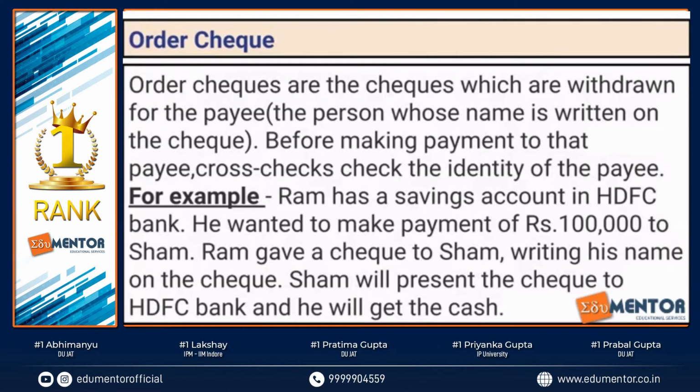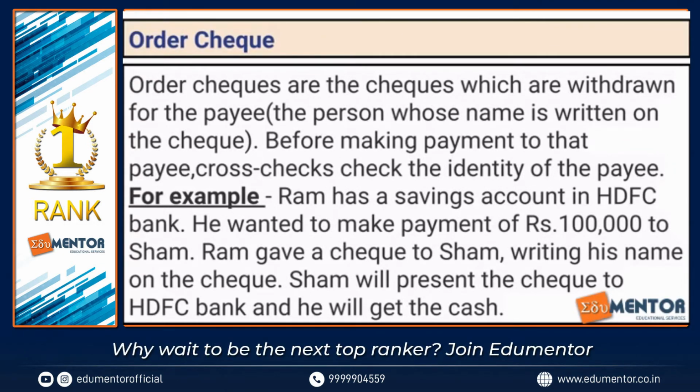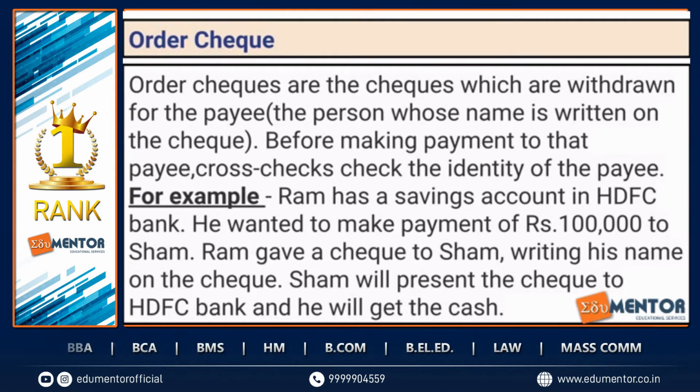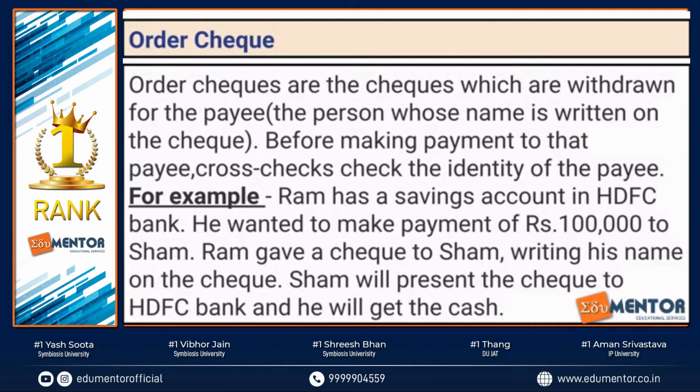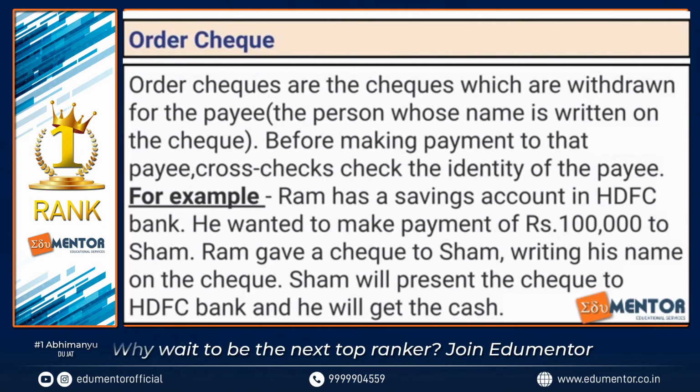Order check. Order checks are basically made for making payment to someone else. Say for example, if my name is A and I have written a check for person B, right? So that is an order check. So person B can go to my bank and say that, hey, look, I want this much of money, and the person will get that amount. Why will that person get the amount? Because this is an order check.